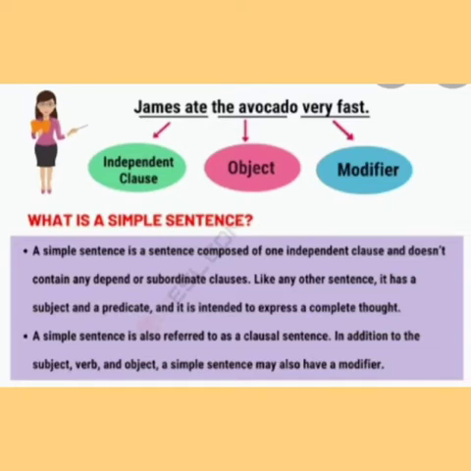A simple sentence is a sentence composed of one independent clause and does not contain any dependent or subordinate clauses. Like any other sentence, it has a subject and a predicate, and it is intended to express a complete thought. A simple sentence is also referred to as a clausal sentence. In addition to the subject, verb, and object, a simple sentence may also have a modifier.